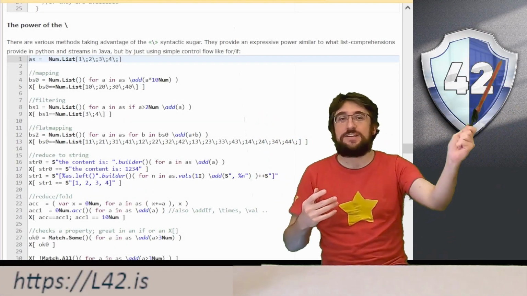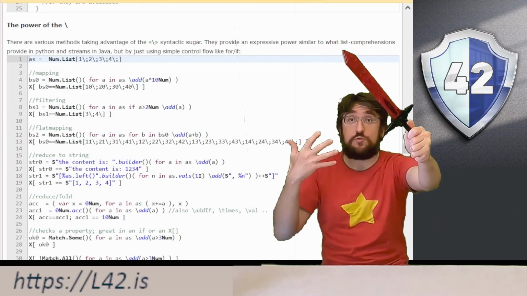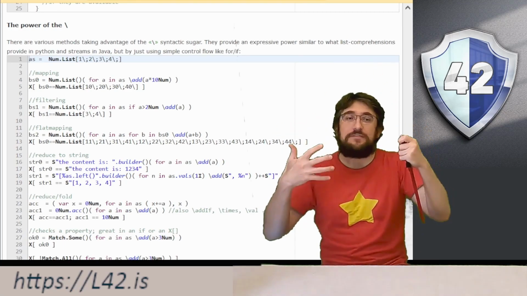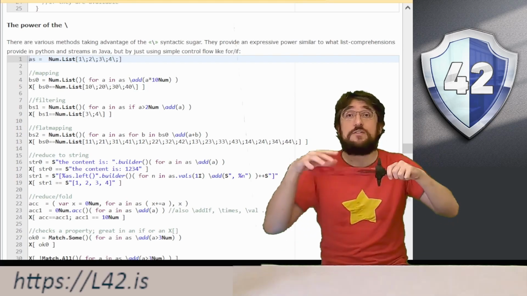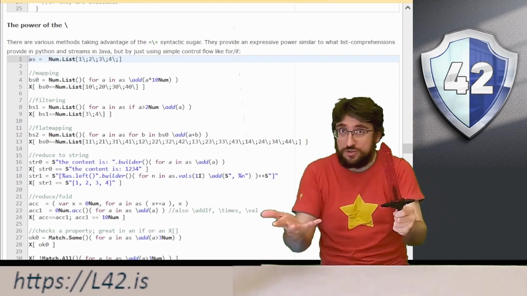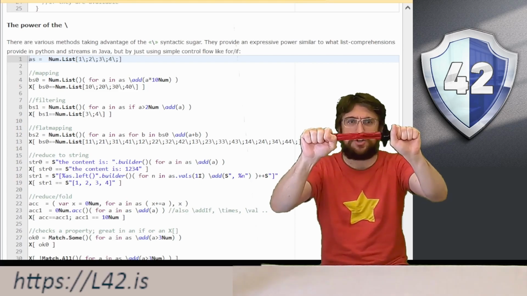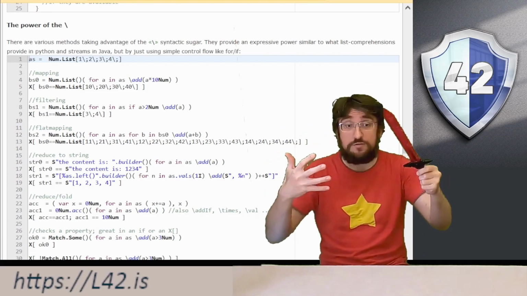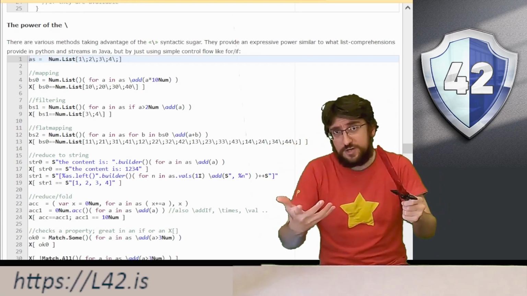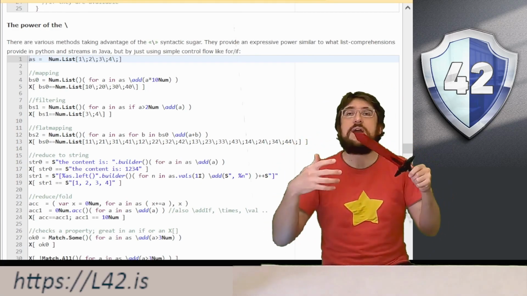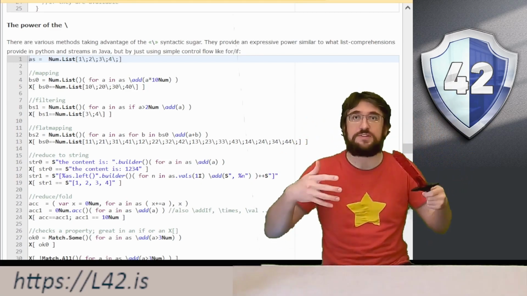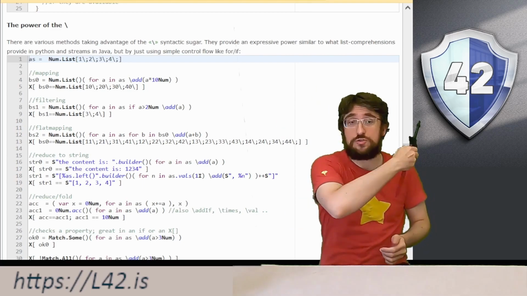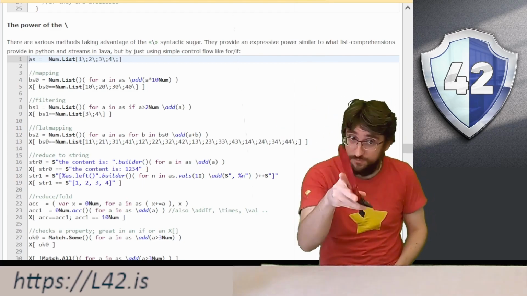In the Middle Ages, the sword wasn't the most powerful weapon available, but it was a very convenient self-defense tool, and so it was very common to bring it around and to use it. The slash in 42 covers about the same role. It's not the most sophisticated or powerful tool available, but it's very convenient. For example, where in Java you will use a lot of streams and lambdas, in 42 you just use the slash. You're going to use a lot of slashes for exactly the same reasons.